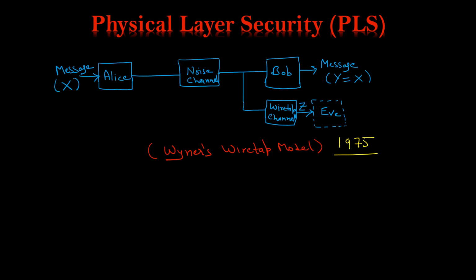Approximately after 25 years, Wyner introduced this main model, the basic model of physical layer security. He considered a noisy channel here. Shannon's model had a noiseless channel. Here Wyner considered the noisy channel, and this channel of Eve is called the wiretap channel. So this complete model is called the wiretap model.